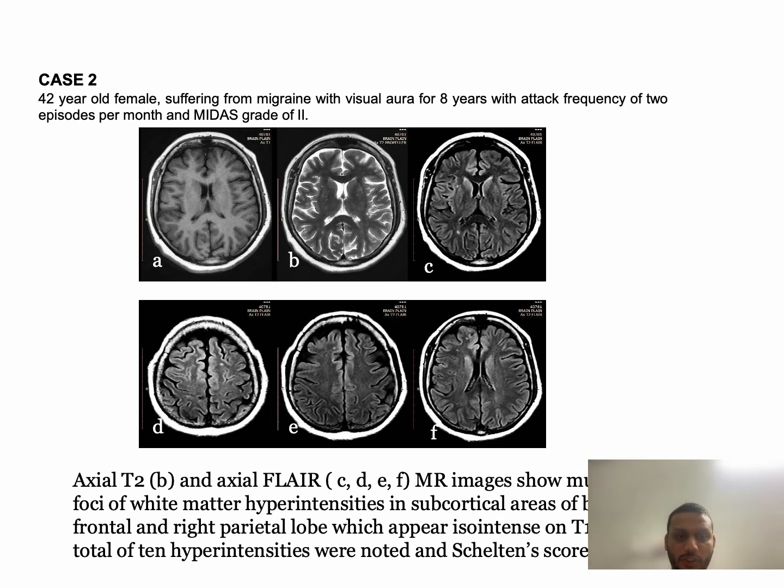Here is a 42-year-old female suffering from migraine with visual aura for 8 years with attack frequency of 2 episodes per month and MIDAS grade of 2. Axial T2 and FLAIR MR images show multiple foci of white matter hyperintensity in subcortical areas of bilateral frontal and right parietal lobe, which appear hyperintense, and appear isointense on T1 images.